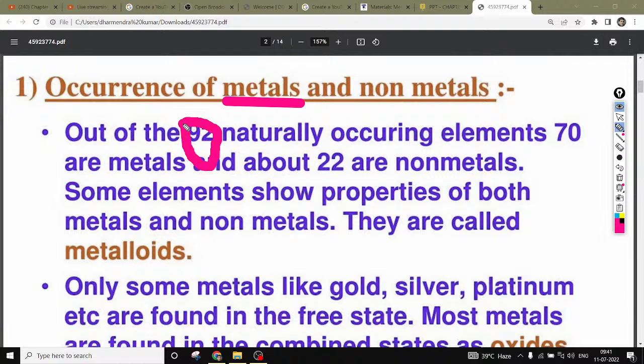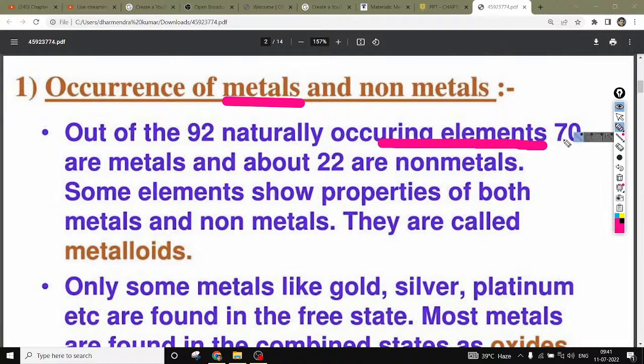Elements are pure substances which are made up of only the same kind of particles, atoms or molecules. So these are the substances which are called elements.